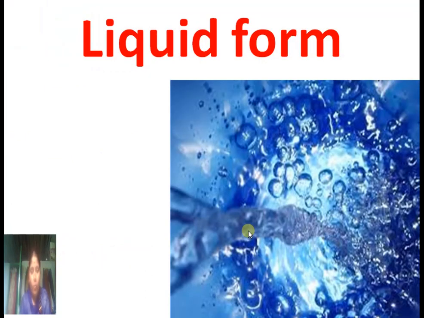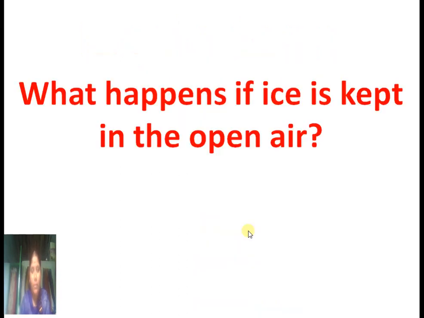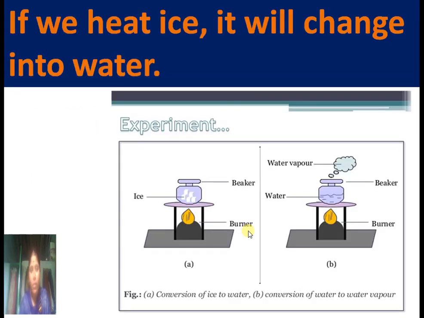What is the another form of water? Liquid form. Children, do you know what is the liquid form of water? Yes, liquid form of water is liquid. What happens if ice is kept in the open air? Well, if ice is kept in the open air, it will melt. If we heat ice, it will change into water. Observe the experiment, children. When we heat the ice cubes, it will change into water.